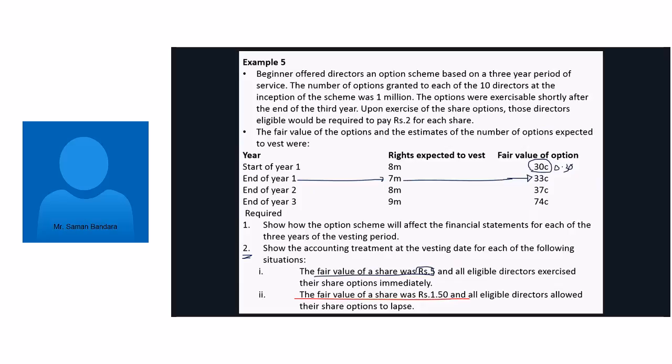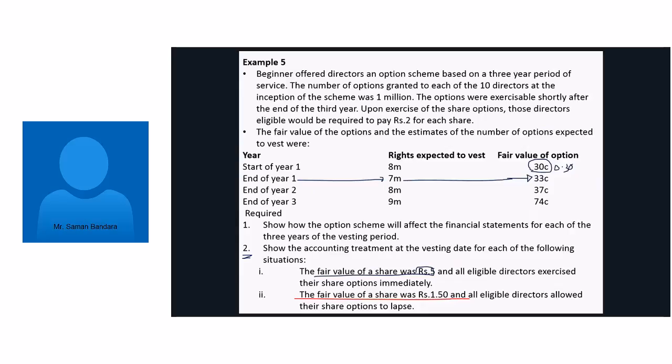Then 1 million options were granted to 10 directors. The share options should be exercised shortly after the end of the third year. The vesting period will be 3 years. At the end of the third year, how do they exercise it? Directors should pay 2 rupees per share and they have to buy it. Look, it's a kind of condition given.